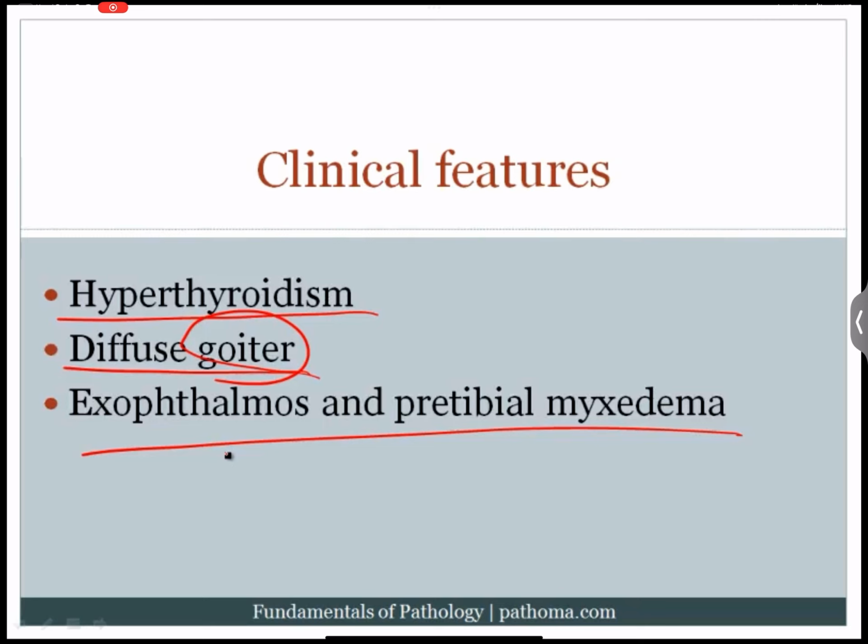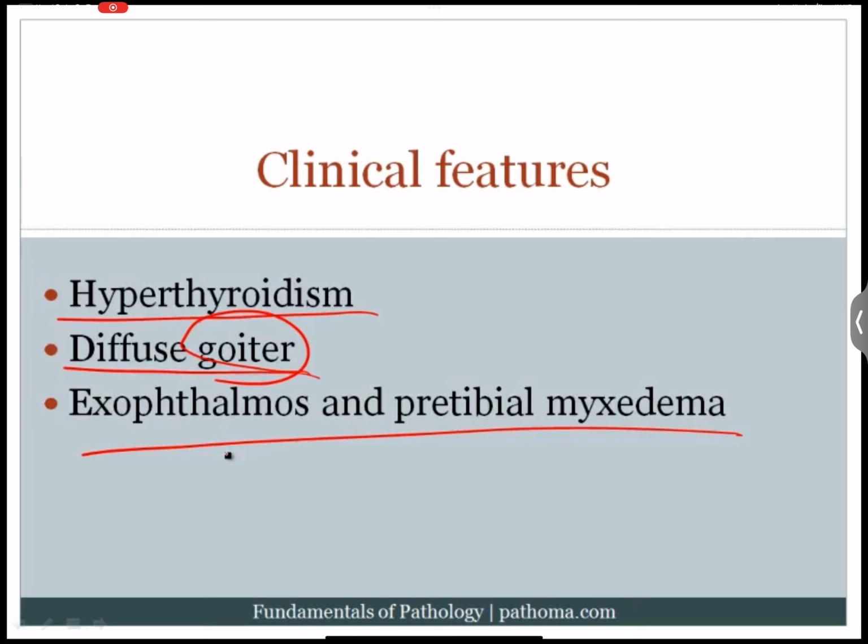So the idea here is that the fibroblasts behind the eye, as well as the fibroblasts over the shin, have TSH receptors. And so in response to this antibody, they actually begin to secrete excess glycosaminoglycans, which then results in exophthalmos because the eye gets pushed forward, and a pretibial myxedema.